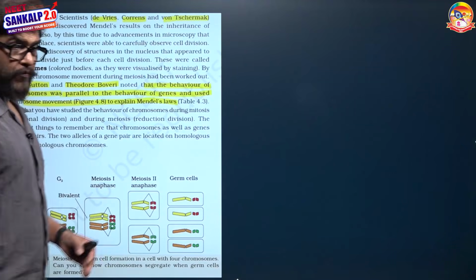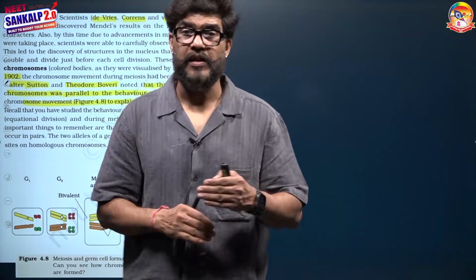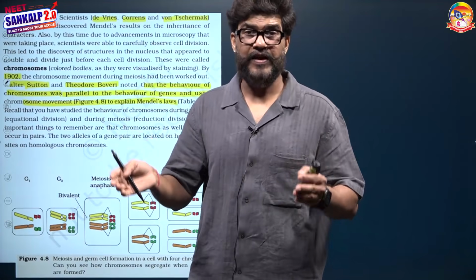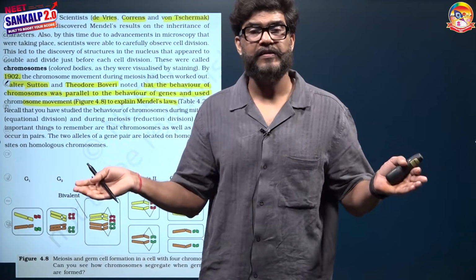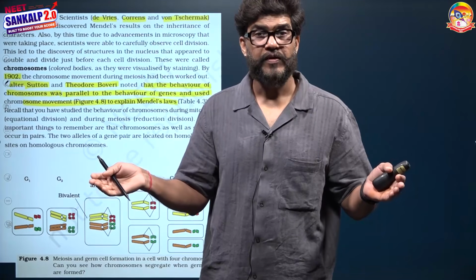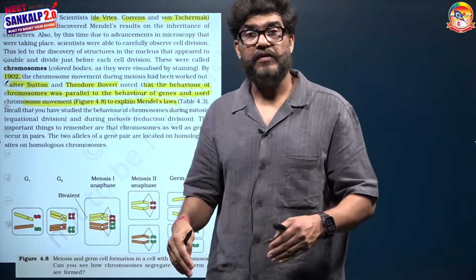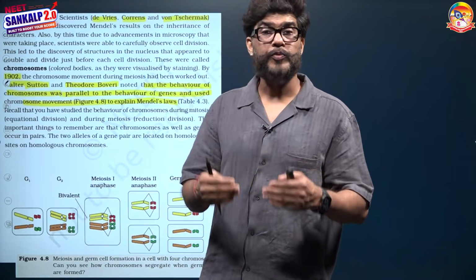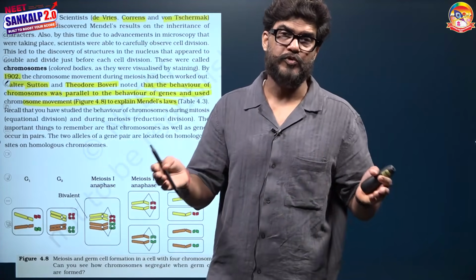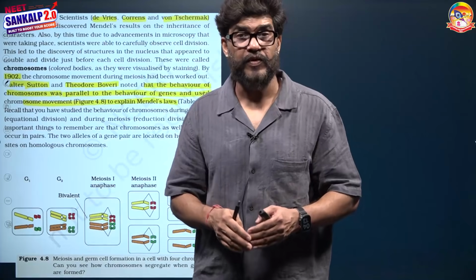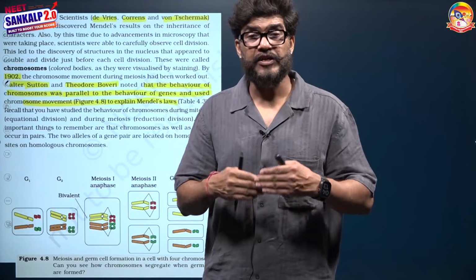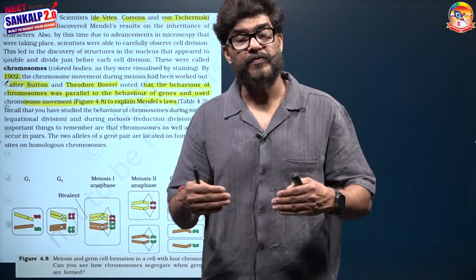Whatever Mendel said for the factors, that factors occur in pairs and segregate at the time of gamete formation, Sutton and Boveri observed similar behavior for chromosomes: chromosomes occur in pairs, chromosomes segregate at the time of gamete formation, and the segregation of chromosomes is independent of one another.